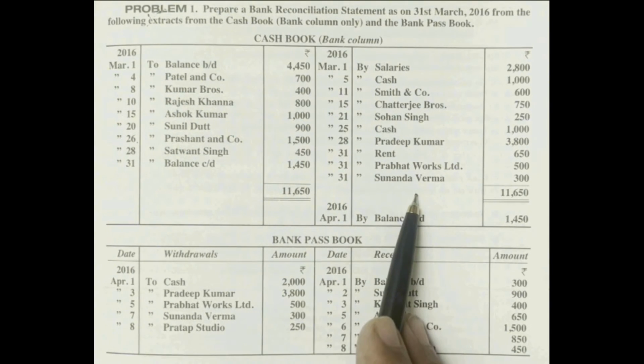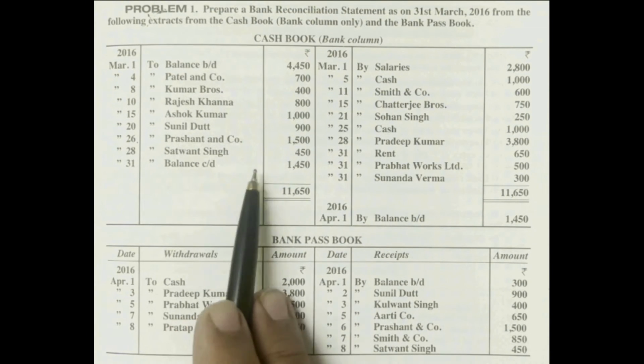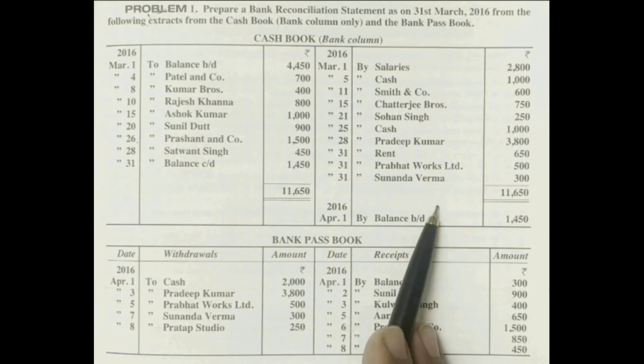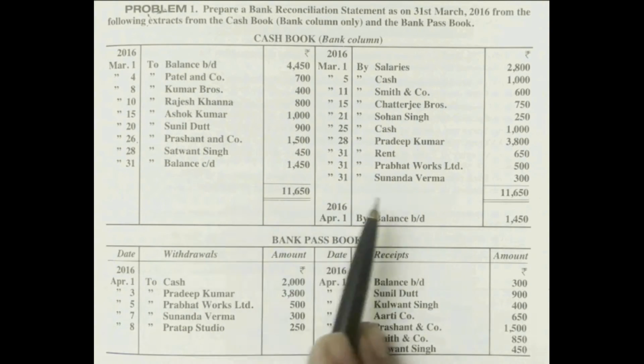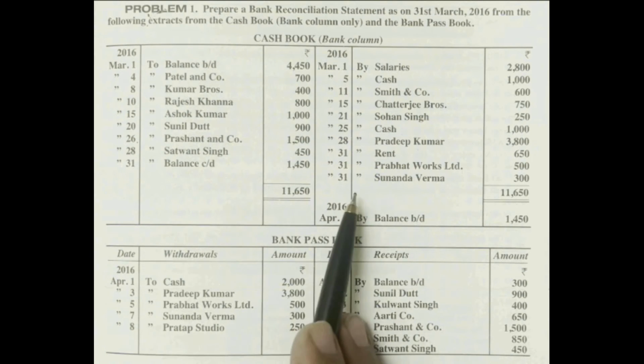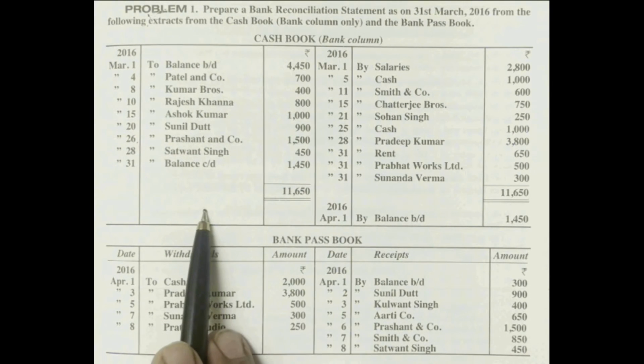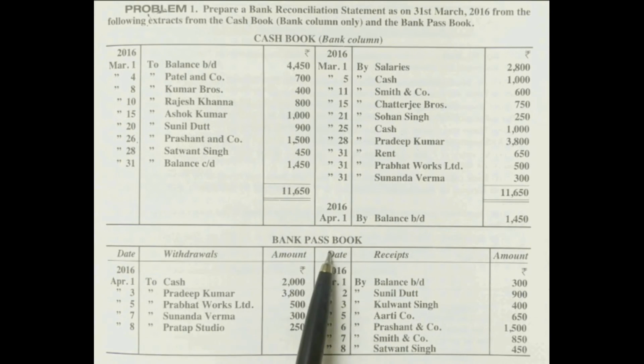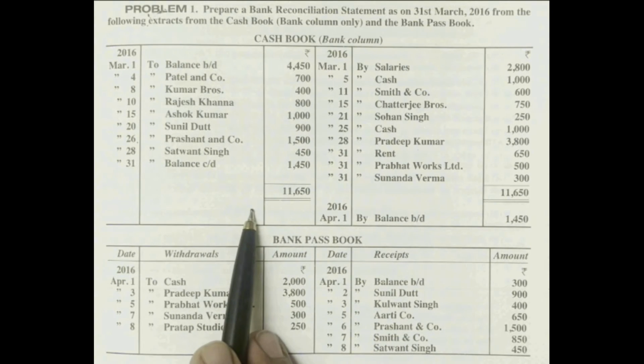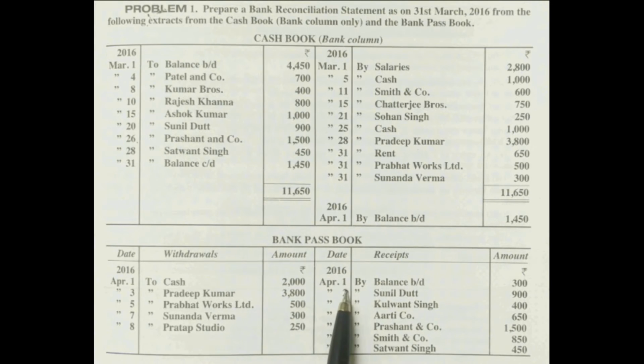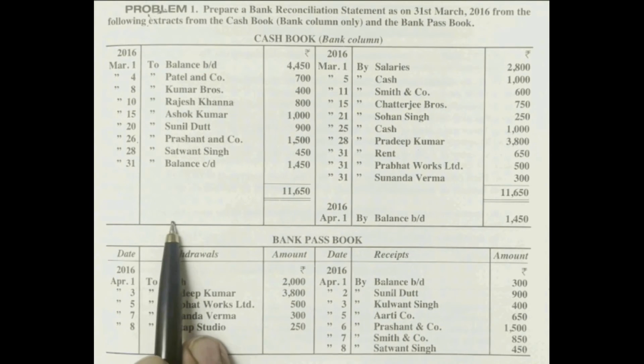On the credit side, we record deposits. On the debit side, we record withdrawals. So the deposit total is more than the withdrawal total in March month. Means in March month, this 300 balance is known as a credit balance. So a passbook credit balance means a favorable bank balance. The same balance is appearing on 1st April 2016 as balance brought down on the credit side of the passbook. So what is this amount? Favorable bank balance as per passbook. So the 1st April 2016 balance is nothing but the 31st March 2016 balance only.